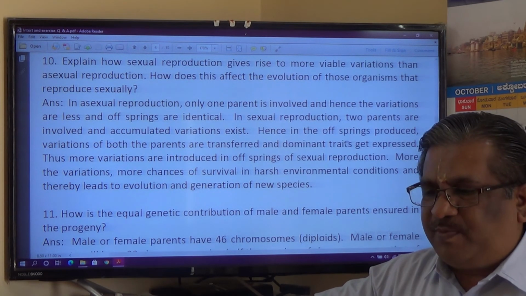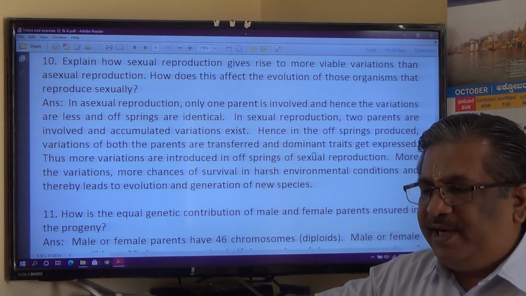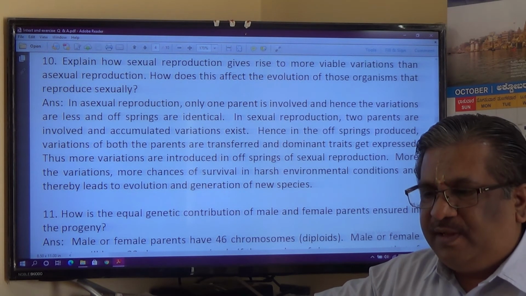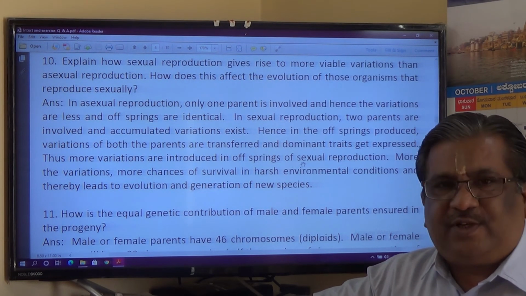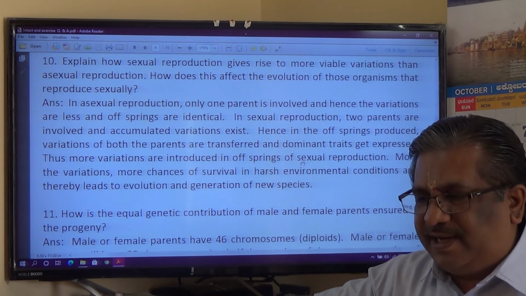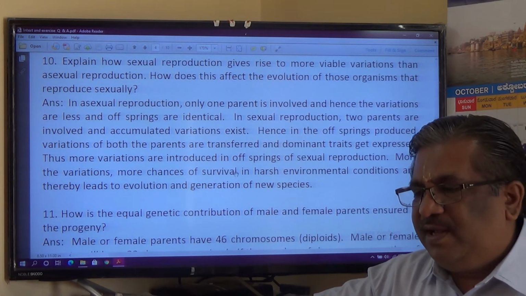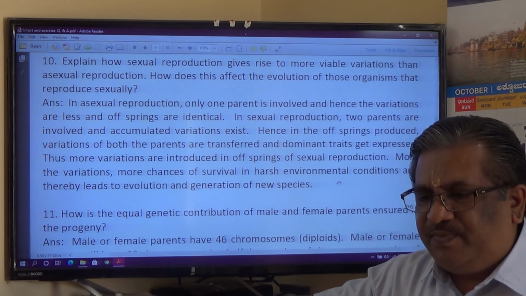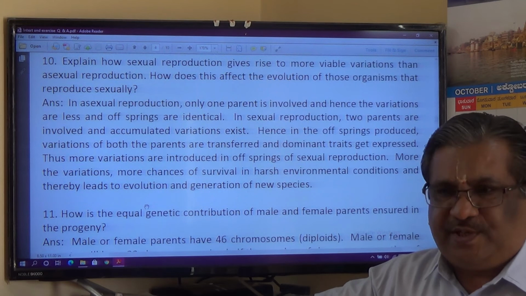Hence, in the offsprings produced, variations of both parents are transferred and dominant traits get expressed. Thus, more variations are introduced in the offsprings of sexually reproducing organisms. So, the more the variations, the more chances of survival in harsh environmental conditions, and thereby it leads to evolution and formation of new species. That is the answer.